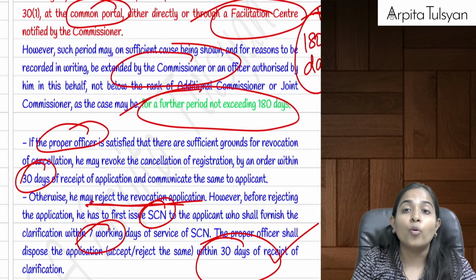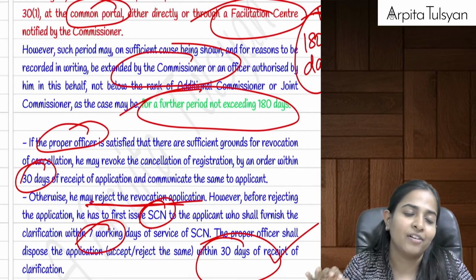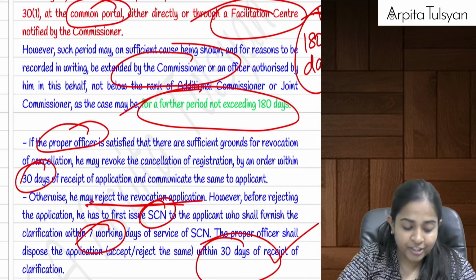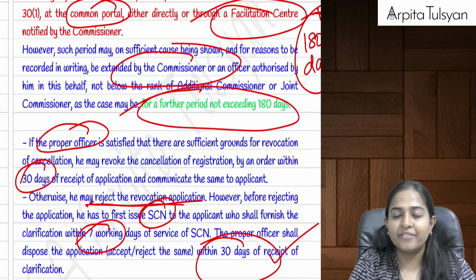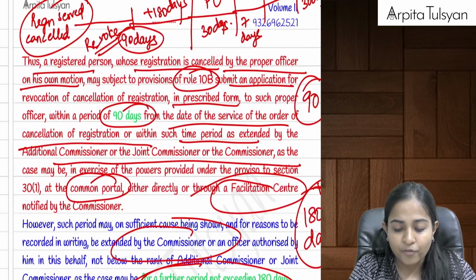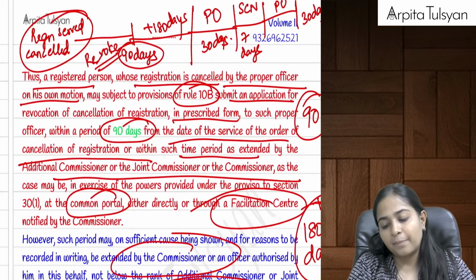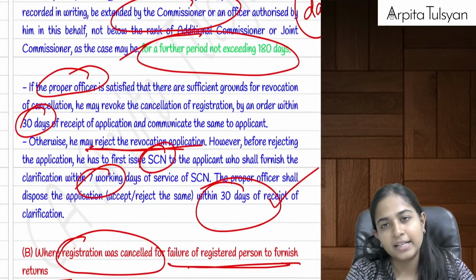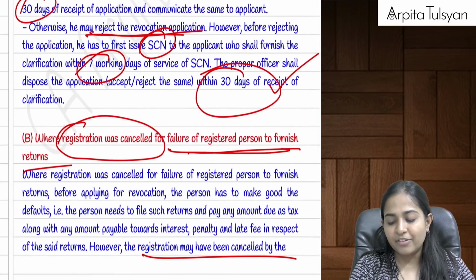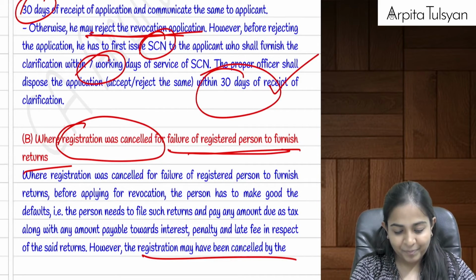But if he says no, that your revocation application is also not acceptable, then the proper officer, before rejecting, will have to give me a show cause notice as to why we should not reject your application, to which I will reply within a time period of 7 days. Finally, the proper officer's final reply will be received by me within 30 days from the date of my reply. On that basis, we will come to know whether my registration is finally active or has gone. Are you clear with this?